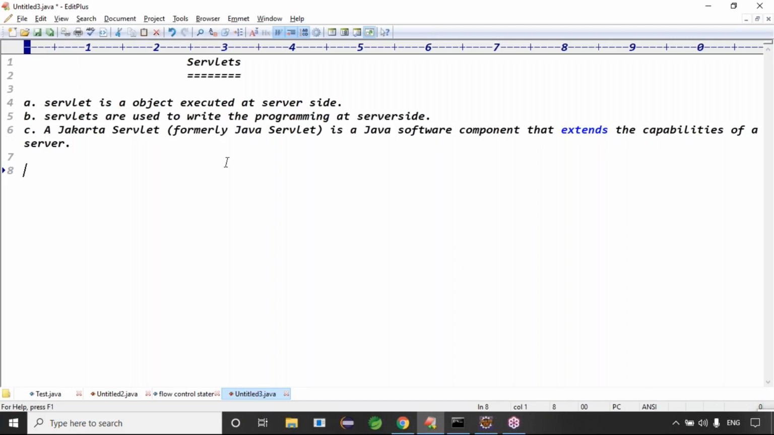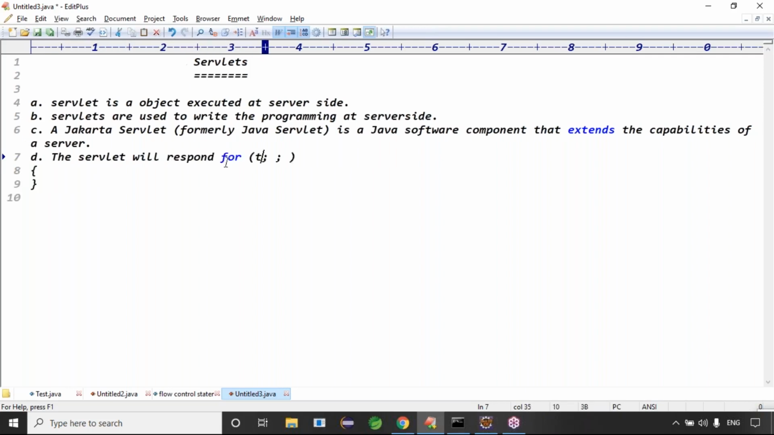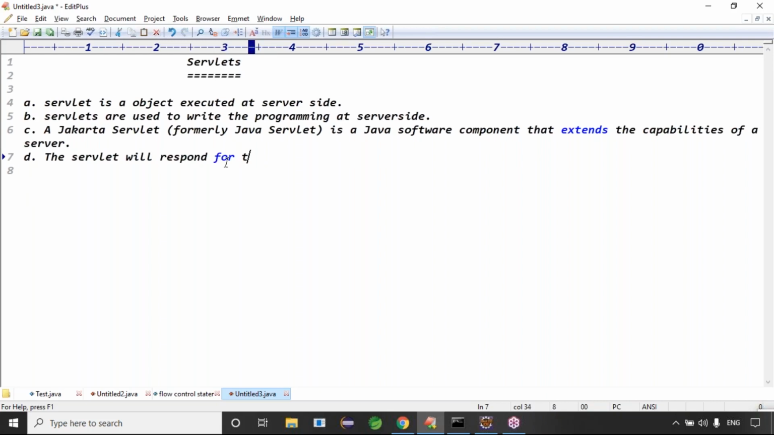Servlet is an object executed server side. The fourth point is what? The servlet will respond for the request from the client, right? Because the servlet only will take the request, right? The servlet will respond for the request from the client. So it depends on the client what request is sent. The servlet will take the request.